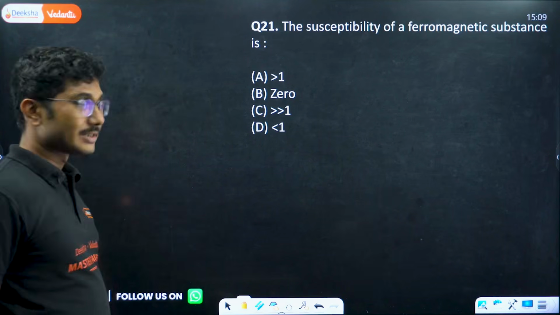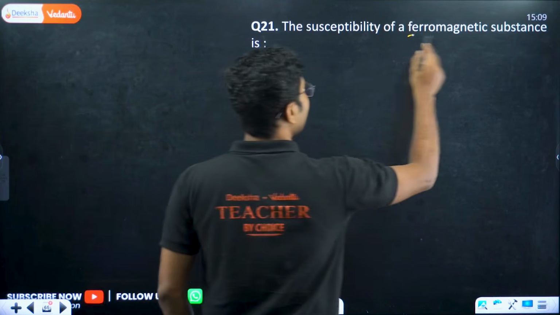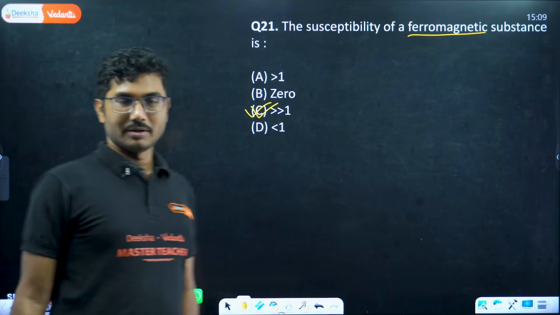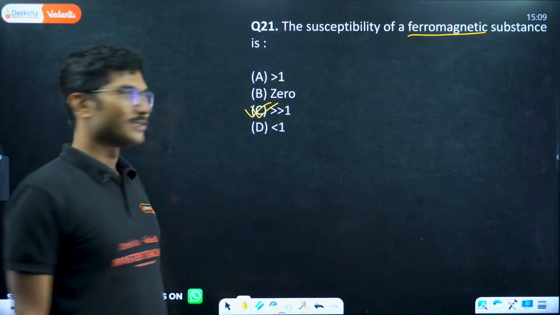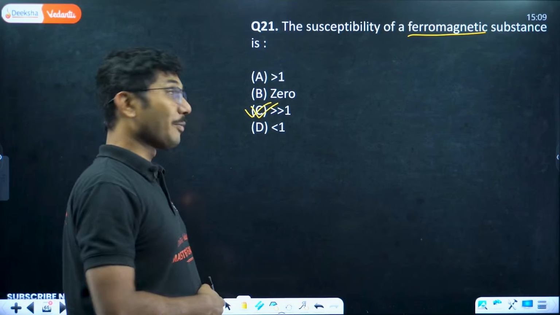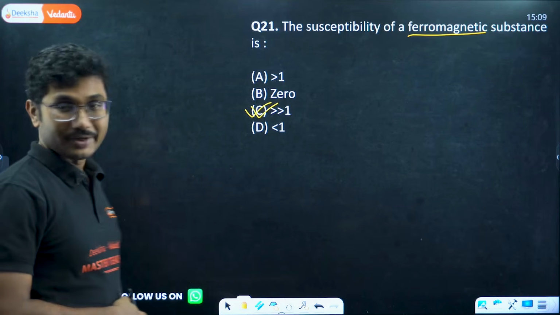Susceptibility of a ferromagnetic substance, whenever you see ferromagnetic here, that means it will be very much greater than 1. So here it is very much greater than 1, right? For ferromagnetic material, susceptibility is very high.